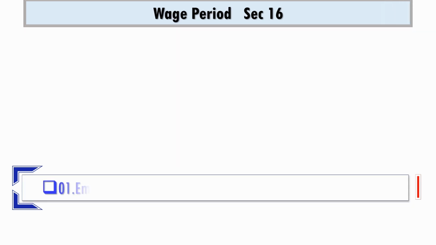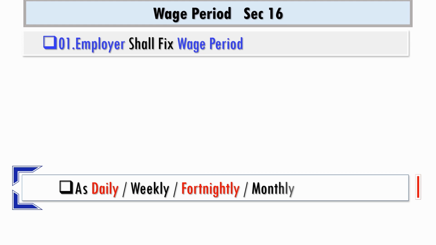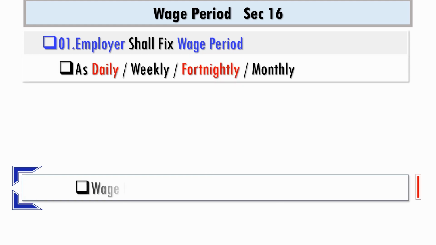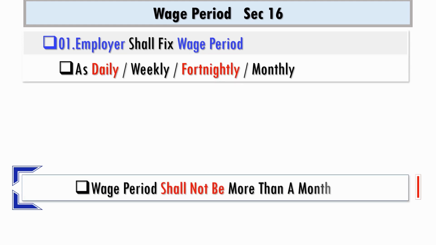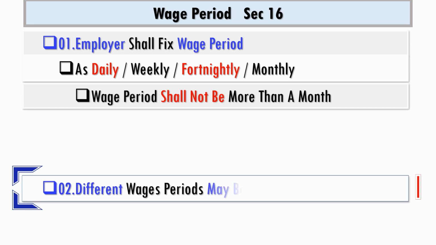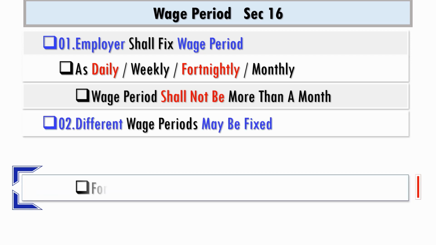The wage period as fixed by the employer can be daily, weekly, fortnightly or monthly, but it shall not be more than a month. Different wage periods may be fixed by the employer for different establishments.